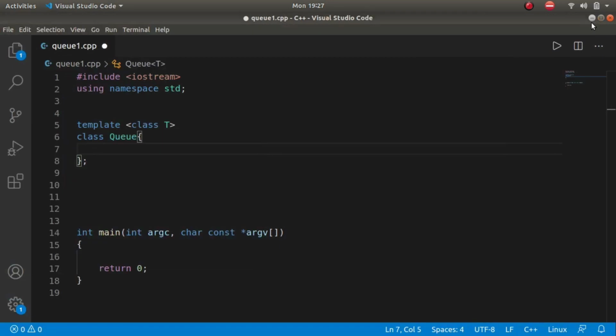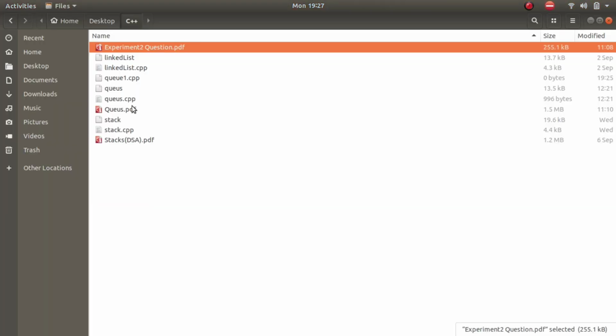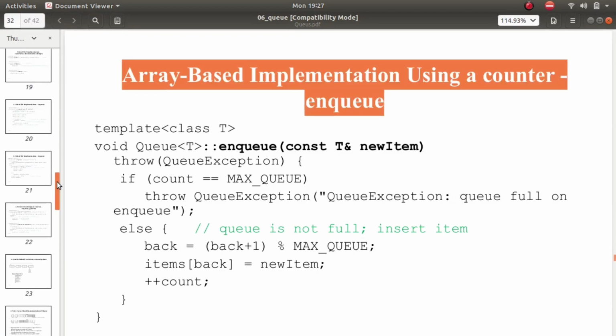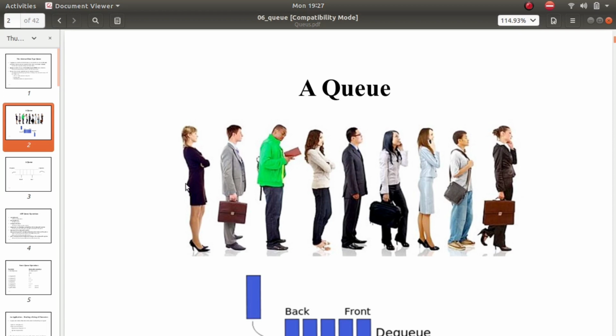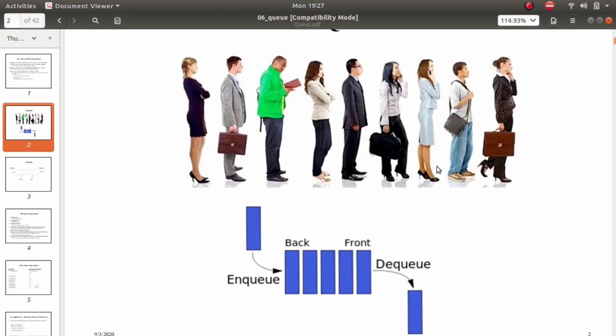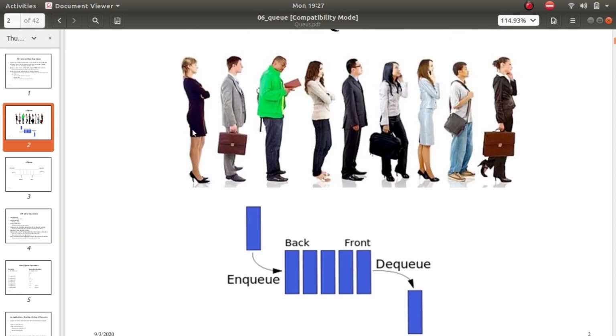So if you don't know what queue is, let me show you a small example. This is a queue. Yes, a normal queue is a queue. It's analogous to human queue or any queue. So the two operations enqueue and dequeue: enqueue is adding a person from behind, dequeue is eliminating the person at the first place.